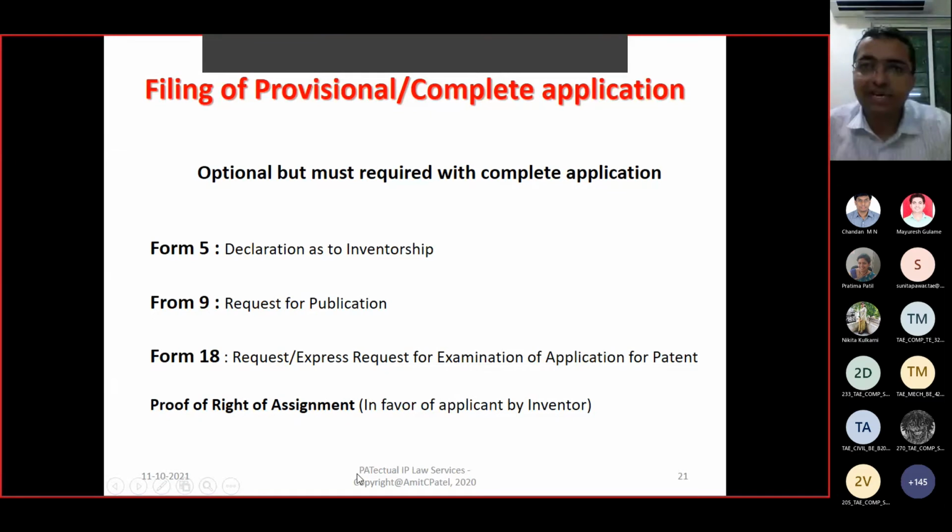So what we have discussed are the provisional forms. But these are the forms you have to file when you are filing the complete application: Declaration as to inventorship, Request for publication, Request for examination. So these are optional, but have to be filed with the complete application.